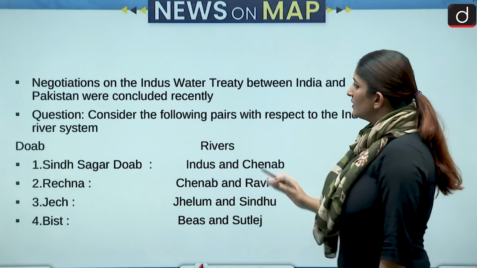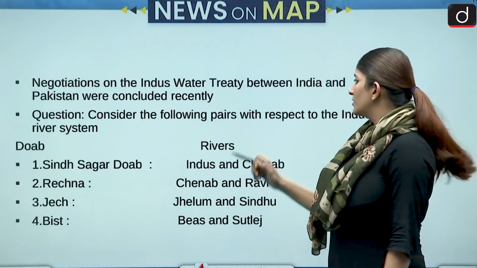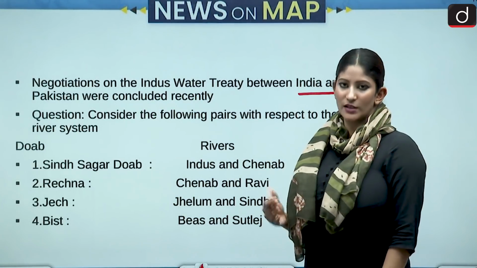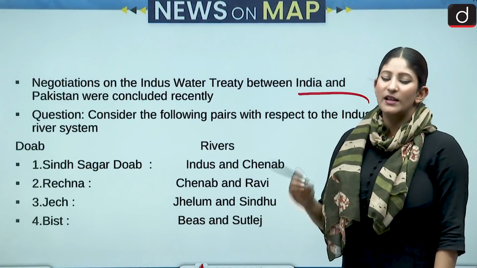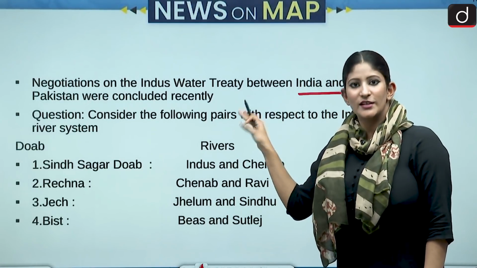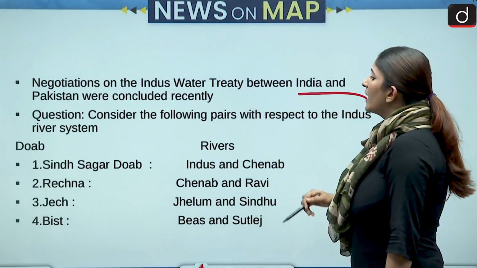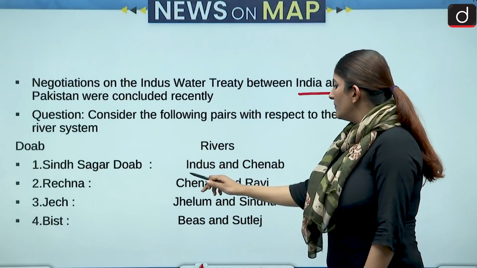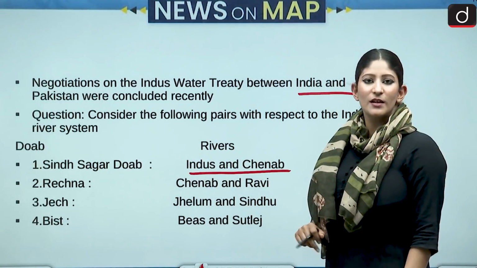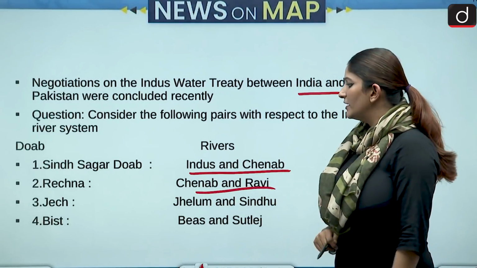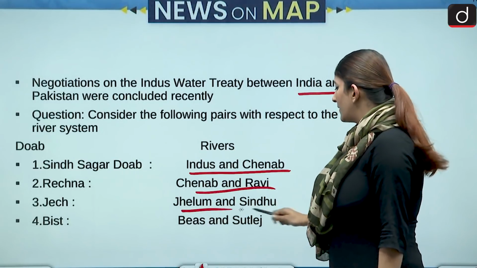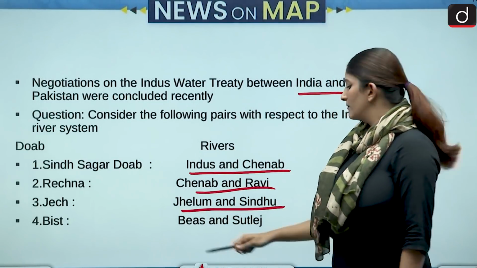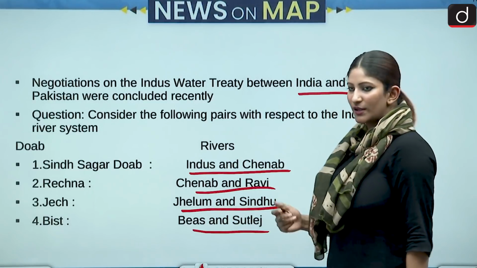We have to see negotiations on the Indus River water treaty between India and Pakistan were concluded recently, and we have covered one of the questions related to this in our TGK as well. So we have to consider the pairs and match the doabs with the river. Sindh-Sagar doab between Indus and Chenab, Rechna between Chenab and Ravi, Krishti between Jhelum and Sindhu, and Bari between Beas and Satluj. So let's see.